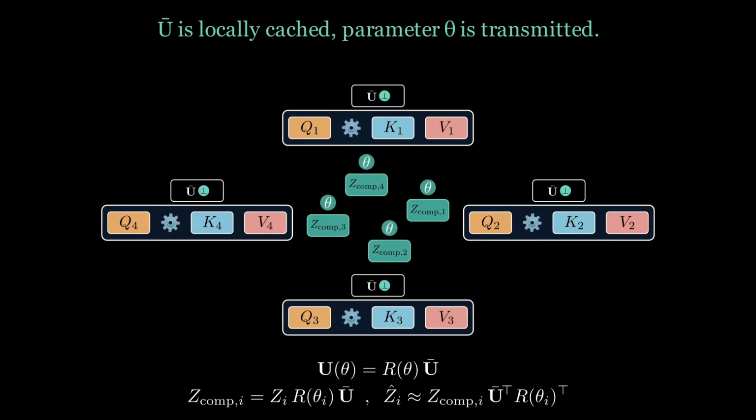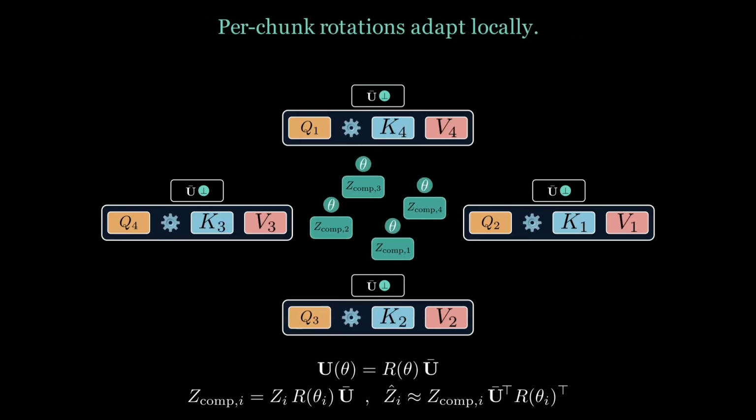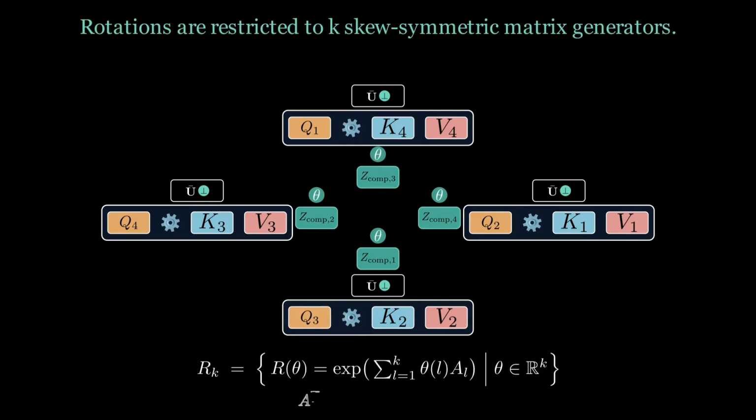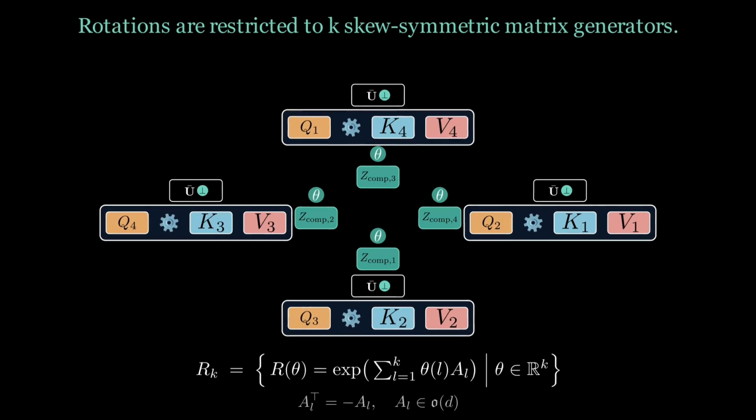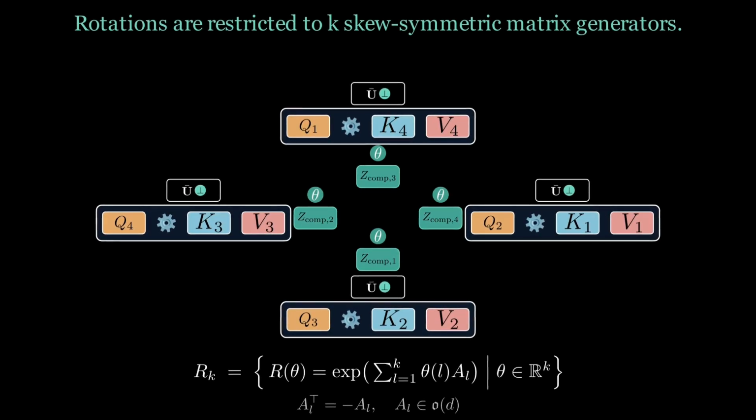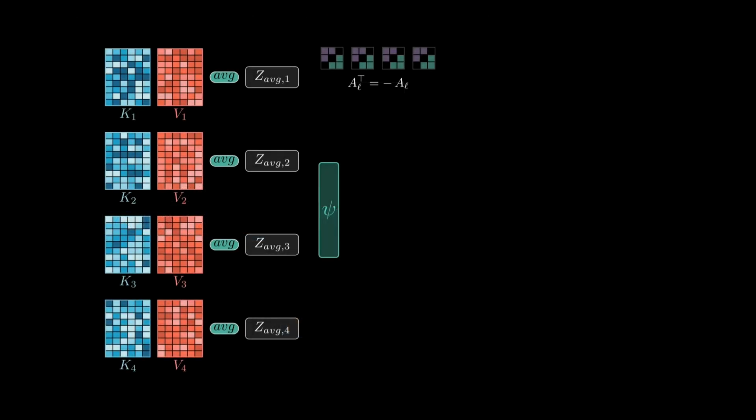Instead of exploring all rotations, we pick a few fixed skew-symmetric generators and let theta weight them, forming a k-dimensional rotation family via matrix exponentials. This remains expressive for training, yet far cheaper to communicate. We now extend the rotation trick into a dynamic mixture of subspaces.